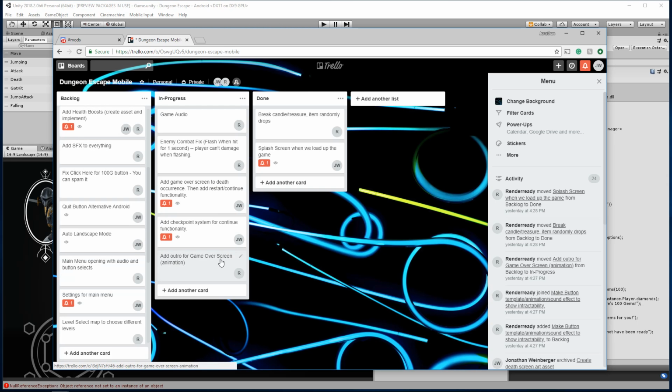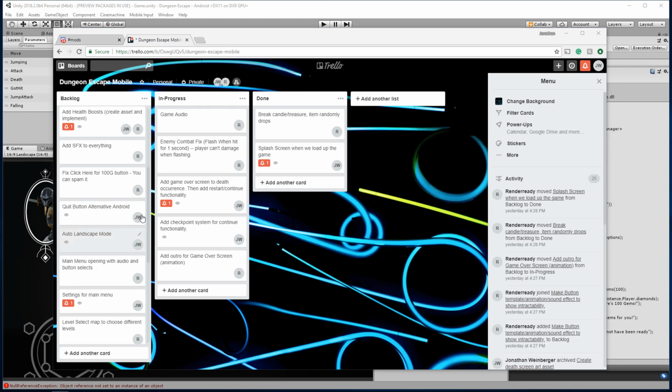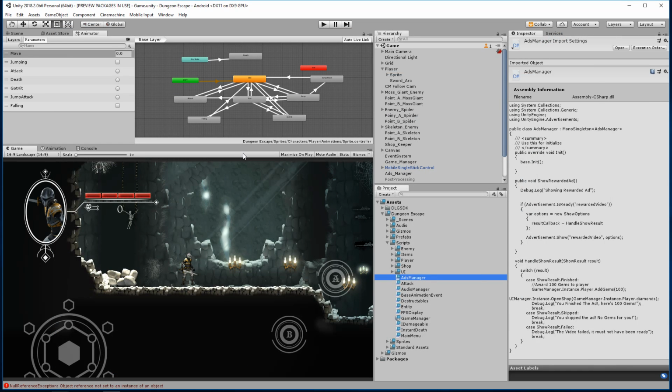So right now we are doing, I need to add a checkpoint system for continuation, and then add restart and continue functionality. So that includes implementing, you have to watch an ad to continue, or you can go back to the main, back to the restart point.